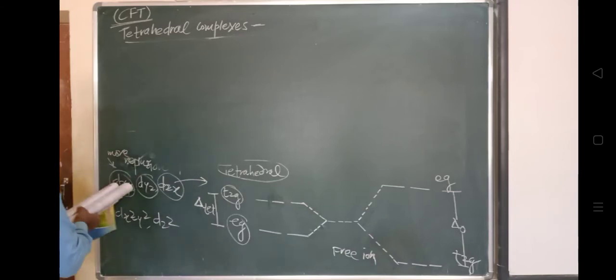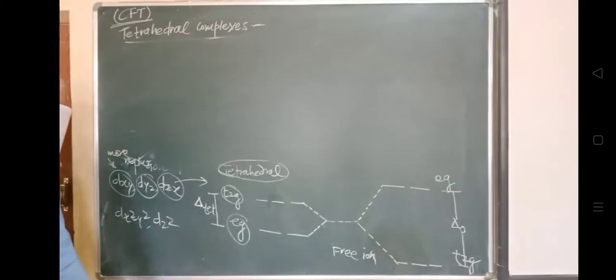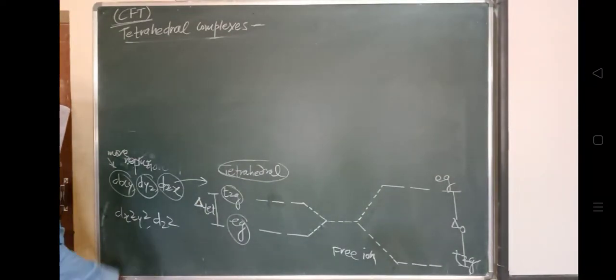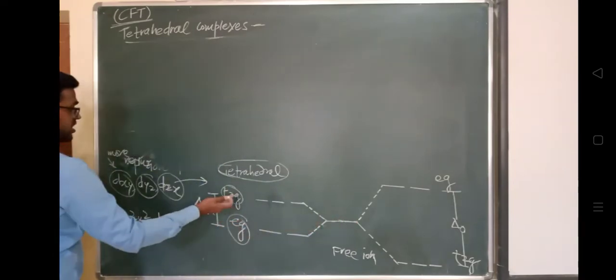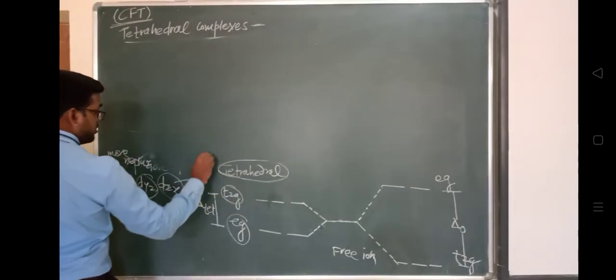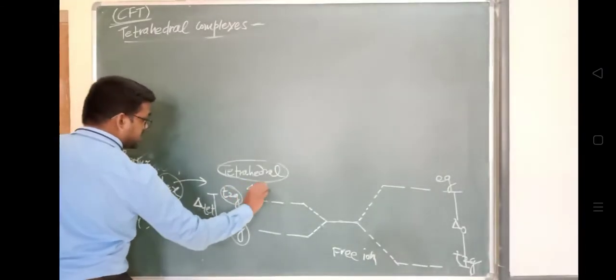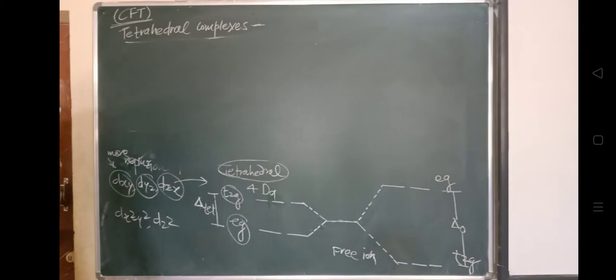if we see in case of T2G, the energy which is raised, suppose this is the normal energy level, and whatever the raise in energy of T2G, it is 4 times of dq. So the energy raises by what? 4 times the dq.